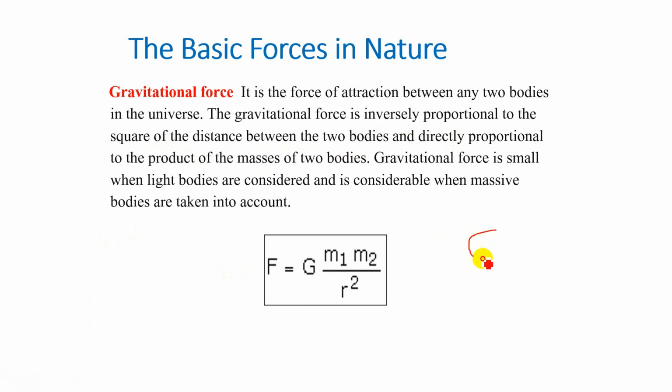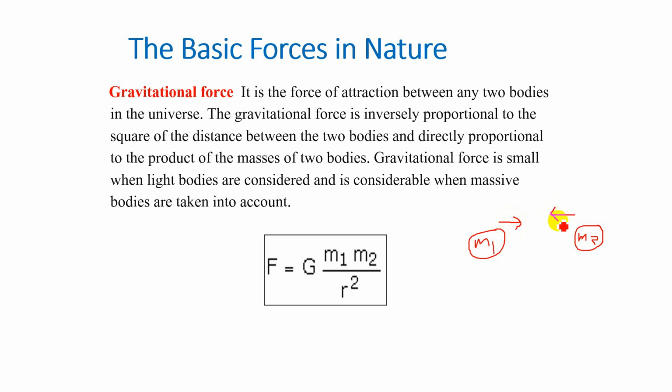Suppose this is a body, it has mass m1, and this is a second body, and it has mass m2. So what is the gravitational force? Whenever two objects have masses, they always attract each other.